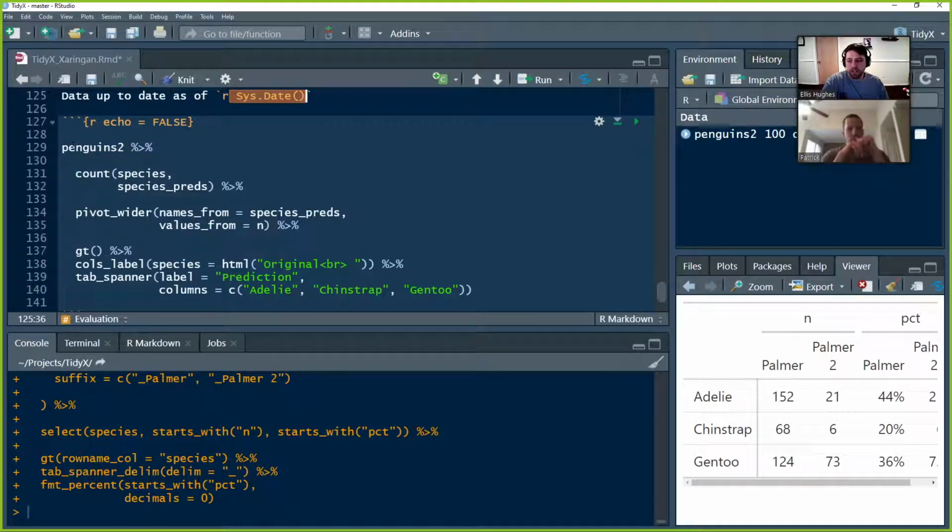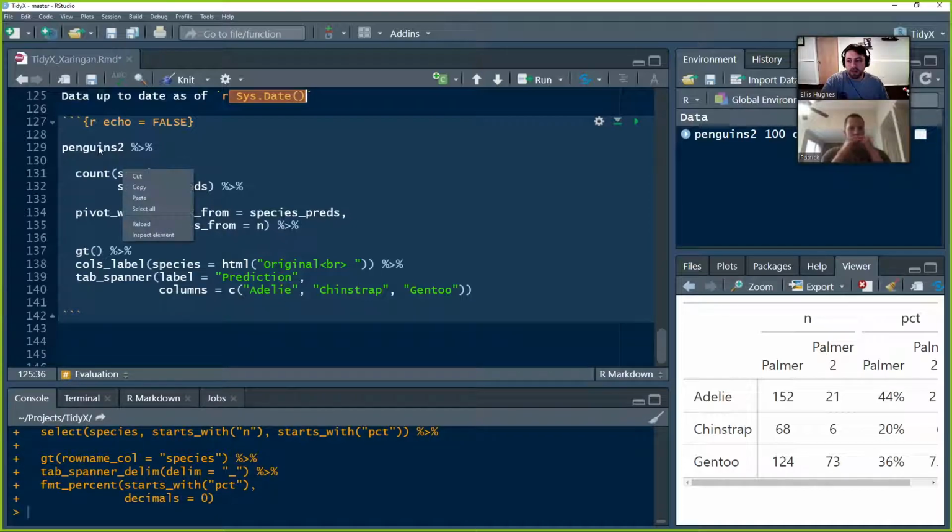So here we're going to do something, I guess not super similar to what we did before. We're going to use penguins2, which is the data set our text created. We're going to count on species and species_preds so that we can get a count for the number of times we said it was one thing and the prediction said it was one thing. That way you can get that confusion matrix.